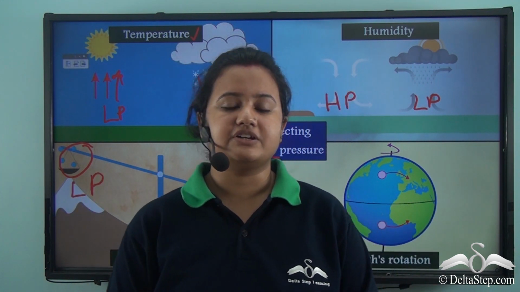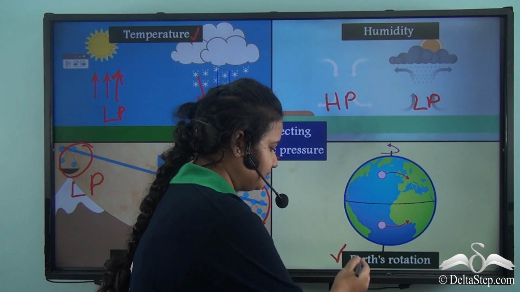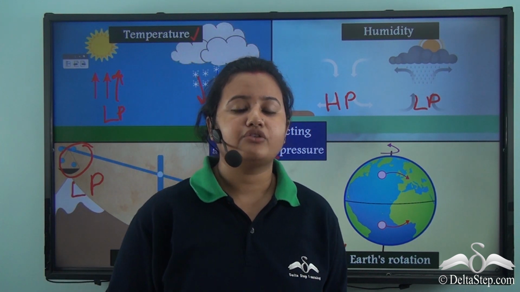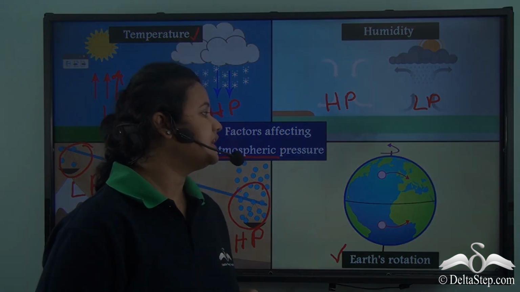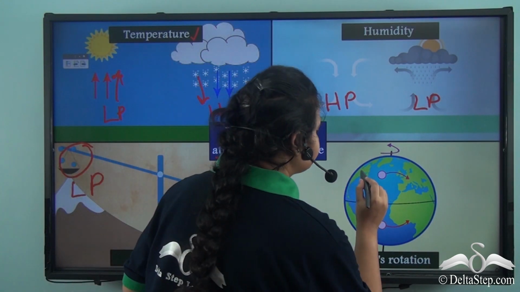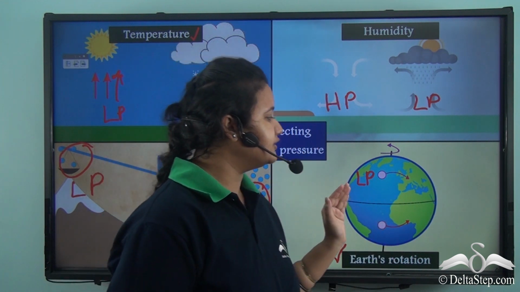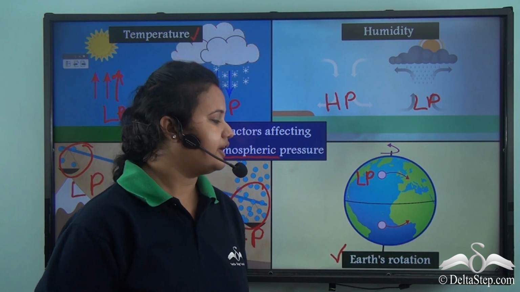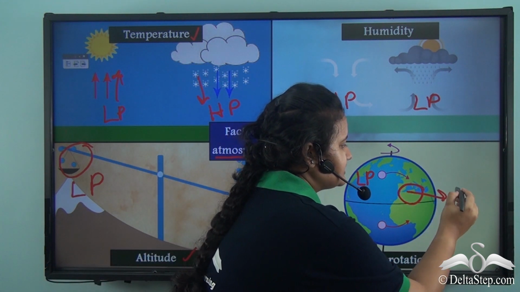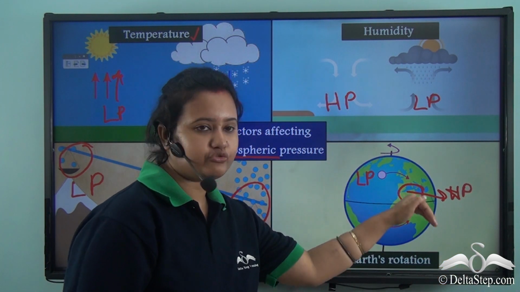The last factor that affects atmospheric pressure is the Earth's rotation. As the Earth rotates, the winds deviate from their original path. Now, a low pressure zone is created in the areas where the winds move out, whereas a high pressure zone is created in the regions where the winds move in.